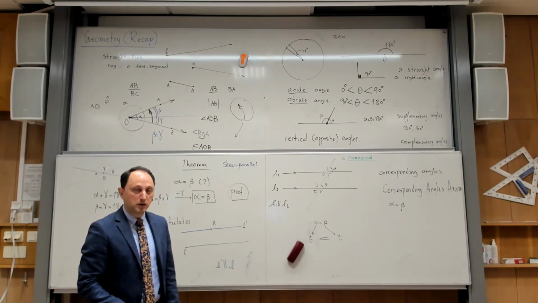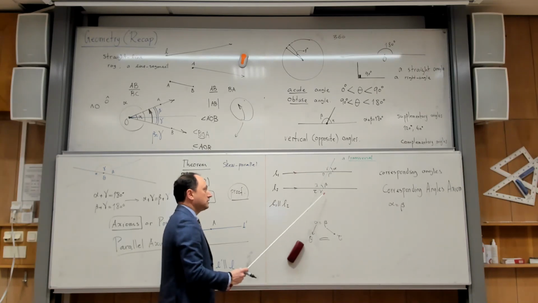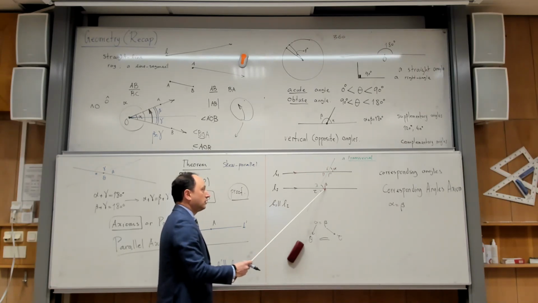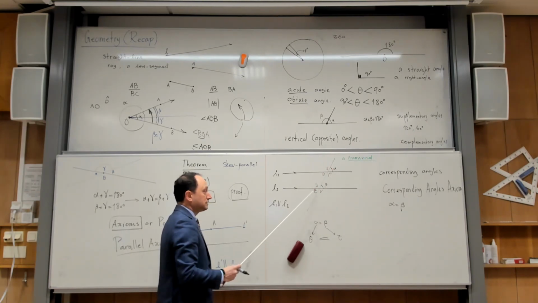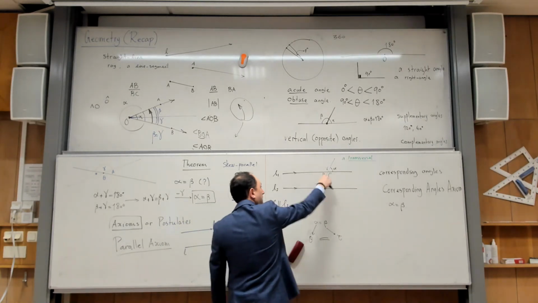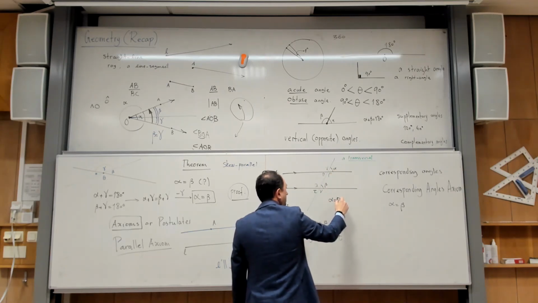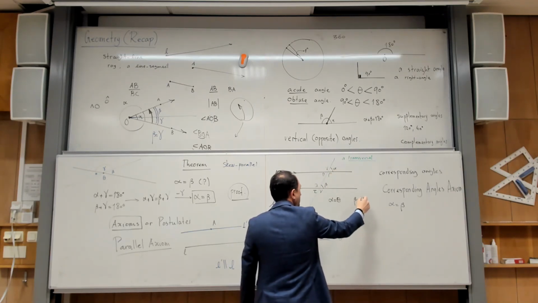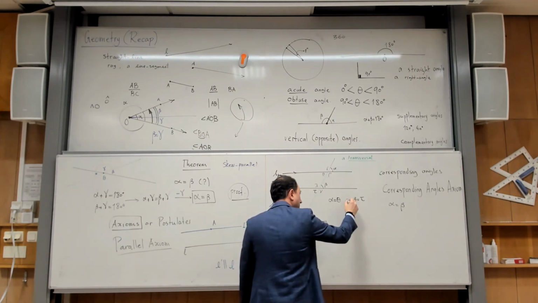Yes? So remember, whenever I have a transversal cutting two parallel lines, all the acute angles are equal, not only the ones that are vertical. No, you can take alpha with theta, with tau, sorry. Okay, and all the obtuse angles are also equal. So remember this picture. Alpha is equal to theta, beta is equal to tau. There is nothing new, they are vertical, but this equality is something new.